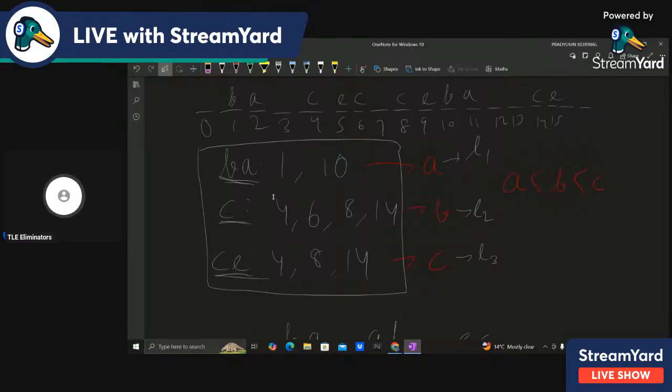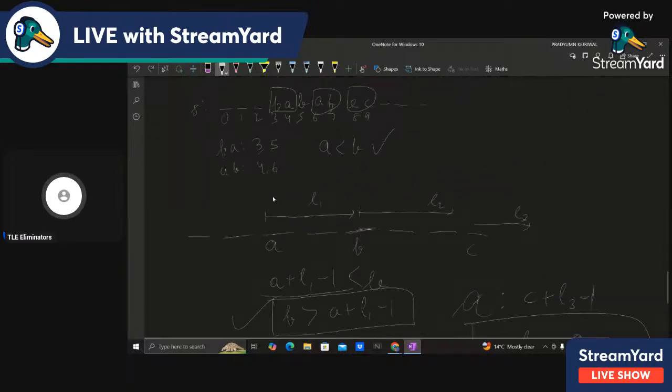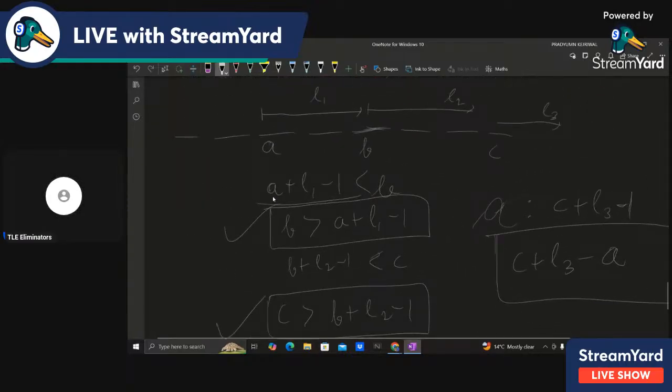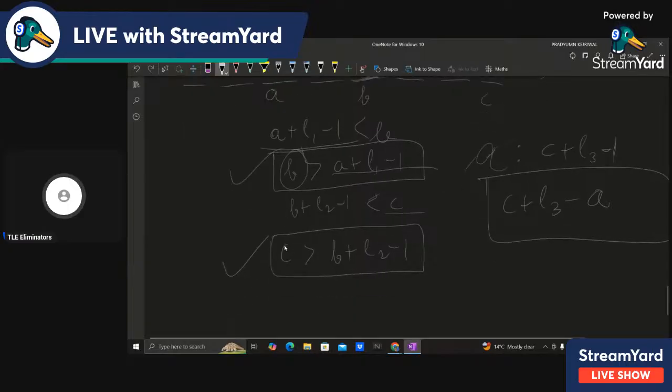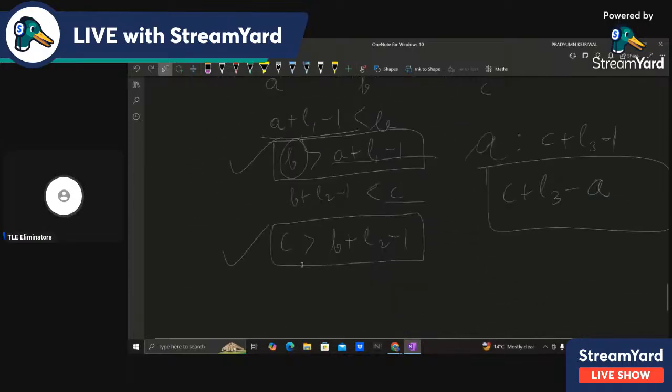We can actually solve it in O of n. So we can iterate over one of the indices. Let's say we iterate over A. Then we want that B is greater than A plus L1 minus 1, so we'll choose the first B that satisfies this property. And then we also want C greater than B plus L2 minus 1, so we'll choose the first C. Out of all the possible C's, we choose the first B and the first C.